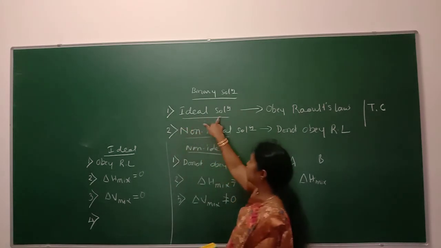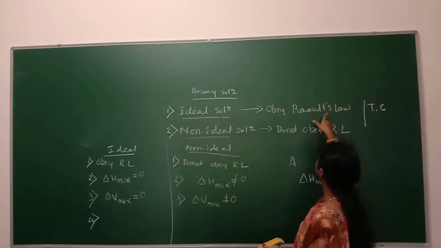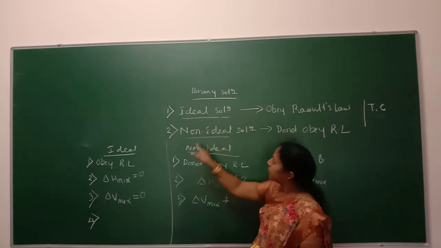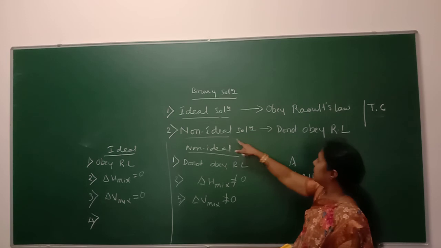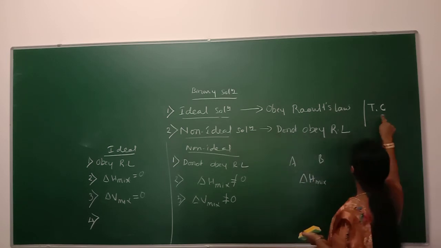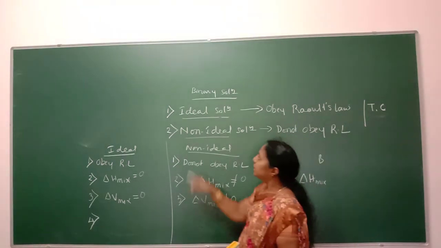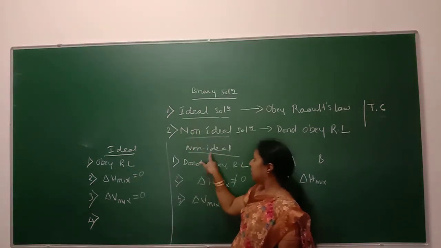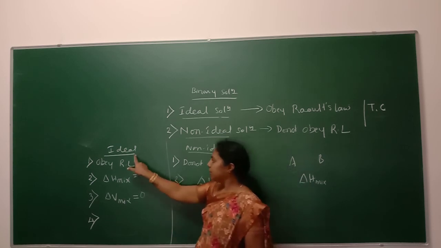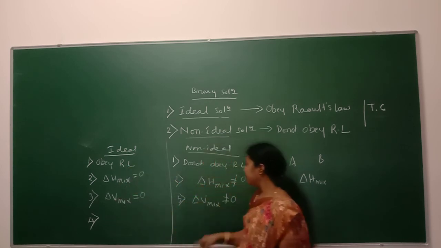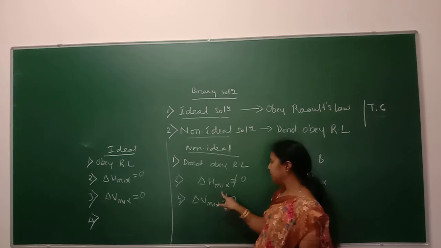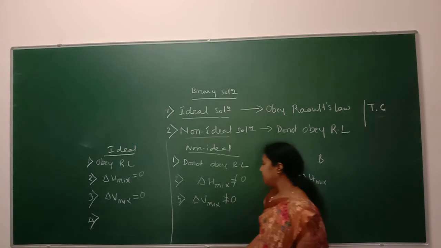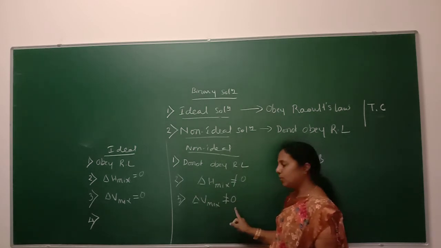So what are ideal solutions? A solution which obeys Raoult's law under all conditions of temperature and concentration can be taken as an ideal solution. What is a non-ideal solution? A solution which does not obey Raoult's law under all conditions of temperature and concentration. So what are the differences between these two? An ideal solution obeys Raoult's law, a non-ideal solution does not. In case of ideal, delta H of mixing is equal to 0, and in case of non-ideal, delta H of mixing is not equal to 0. In case of ideal, delta V of mixing is equal to 0. Here, delta V of mixing is not equal to 0.